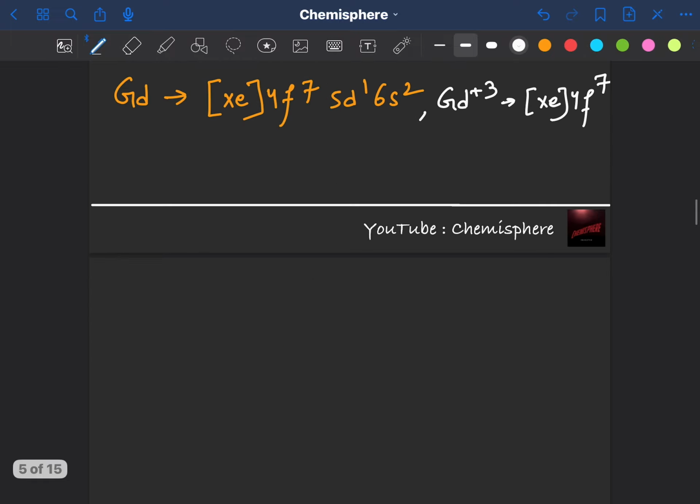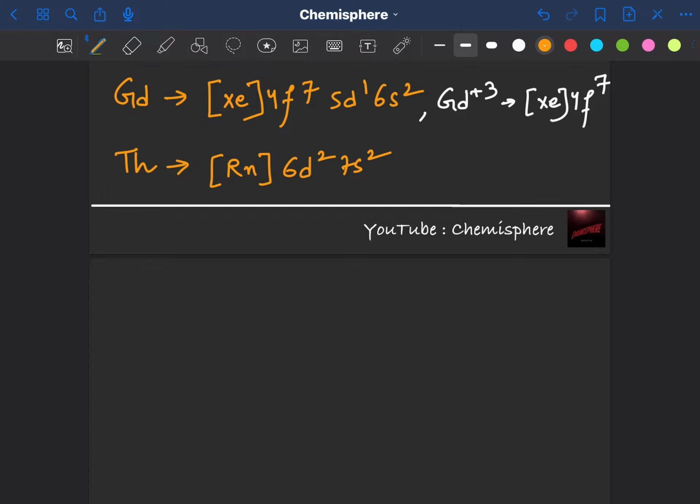And lastly, coming to thorium. Thorium is an actinoid and its configuration is a radon core, 6d2 7s2. So thorium plus 4 will be, we remove these 4 electrons, a radon core, right?